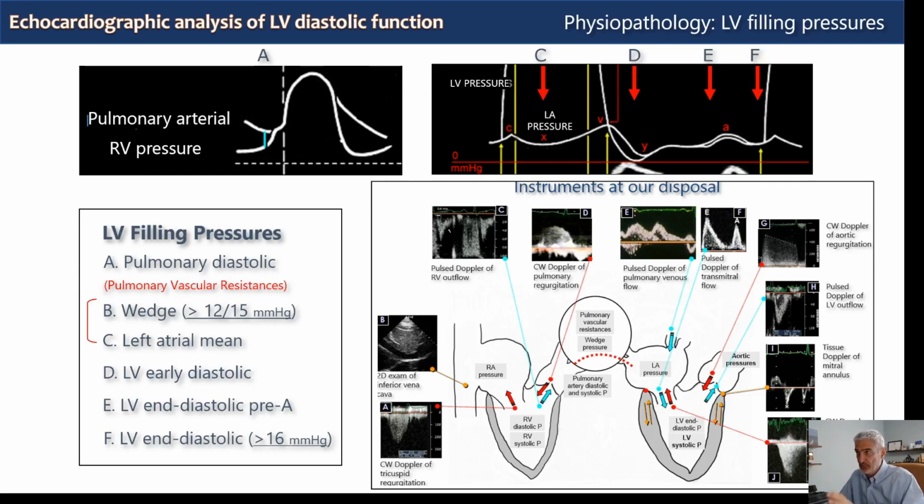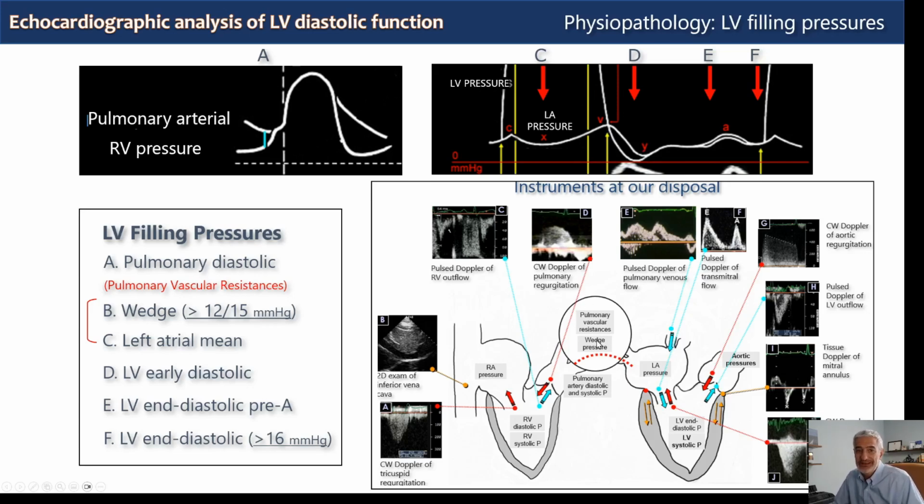This is why we have to differentiate between them. For example, pulmonary diastolic pressure, wedge pressure, and mean left atrial pressure are all closely correlated between them, and are different from left ventricular pre-A, post-A, and end-diastolic pressures. This is important because left ventricular pre-A and end-diastolic pressures can be different in the clinical setting from left atrial mean pressure and wedge pressure.